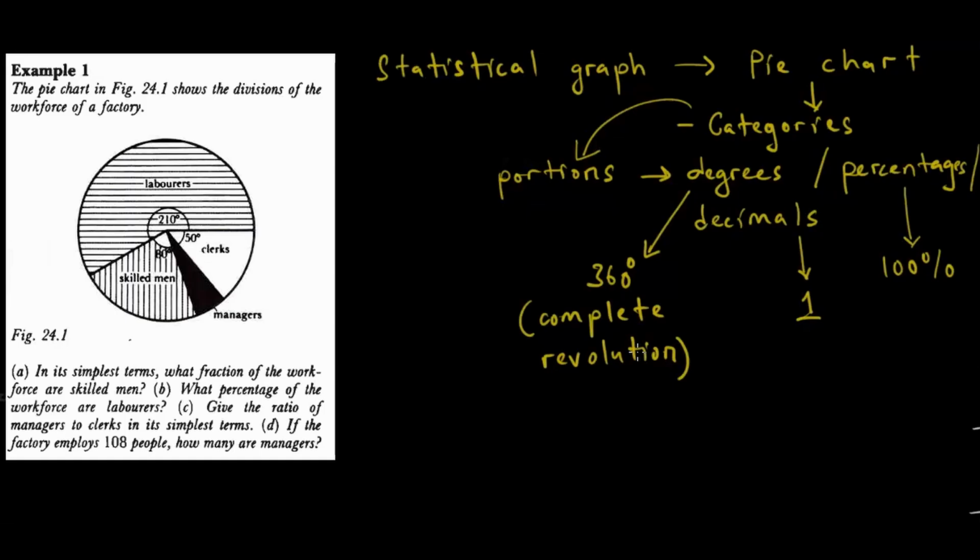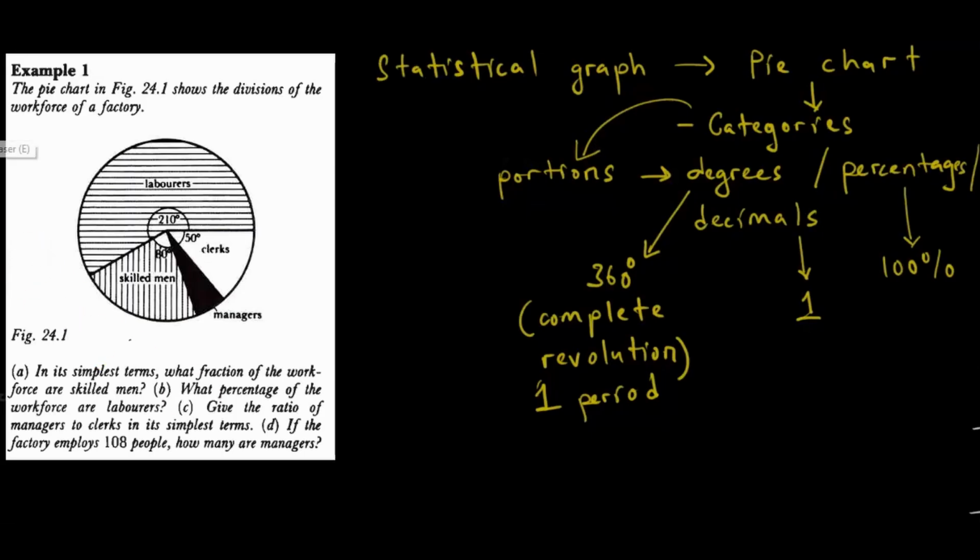also know beforehand kuti pie chart yangu ine zvinhu zviviri, ine ma-categories, ine ma-portions. Saka ma-categories aya, since are portioned, you should know what are these portions adding up to. If they are degrees, they add up to 360 degrees, which is a complete revolution. Inakuti, some call it 1 period. If they are percentages, they have to add up to 100%. If they are decimals, they have to add up to 1. So this is what we have to know about pie charts.